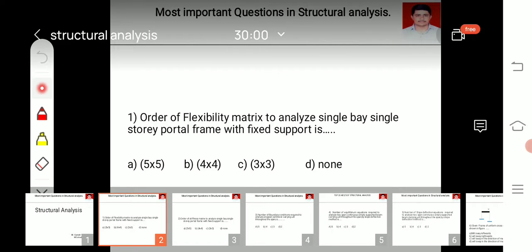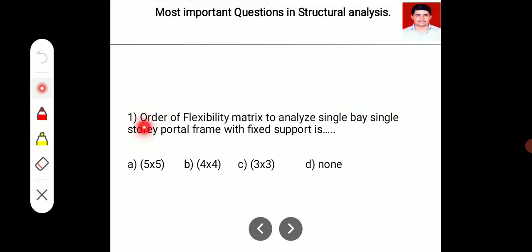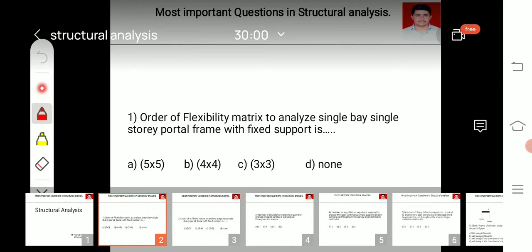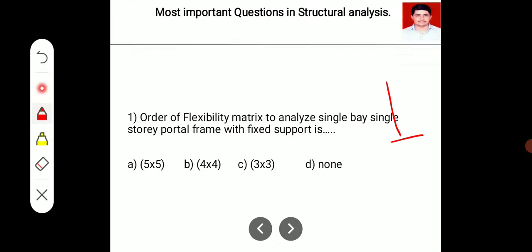What they have asked is, a single bay single story portal frame is there, and the order of flexibility matrix to solve that particular portal frame will be? So this is the frame, single bay single story. So what will be the order of flexibility matrix? So this is the first question.